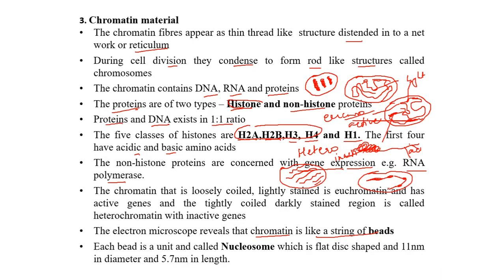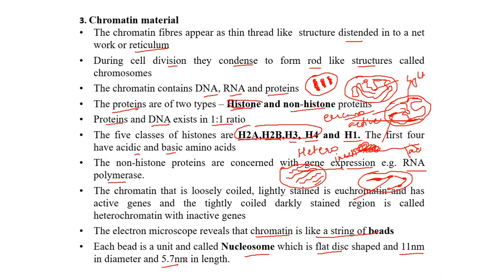Each bead-like structure is a nucleosome. The nucleosome is a flat disc-shaped structure which is around 11 nanometers in diameter and 5.7 nanometers in length.